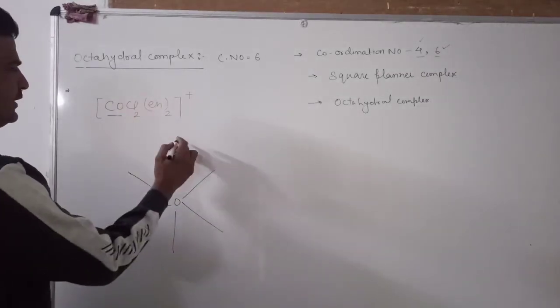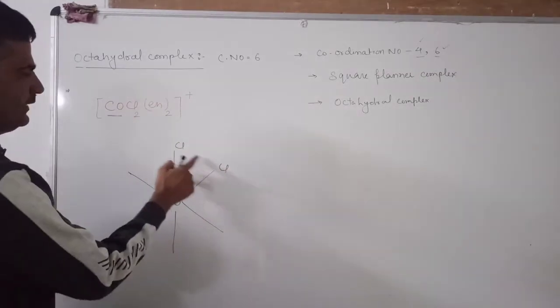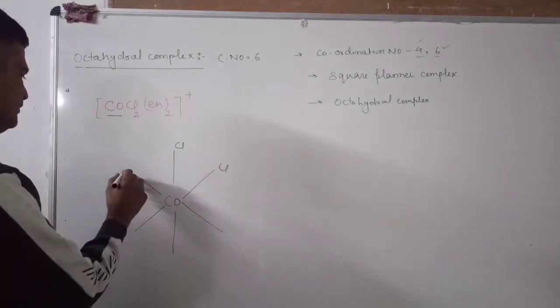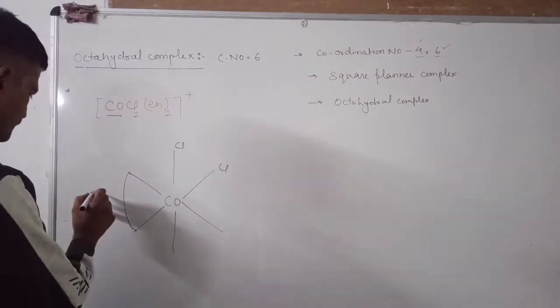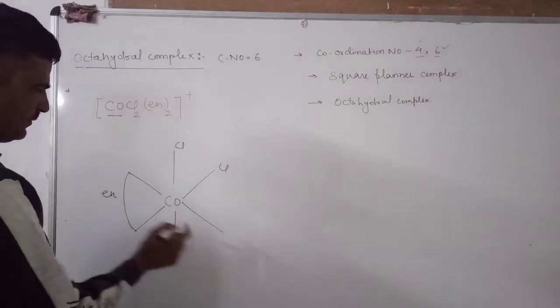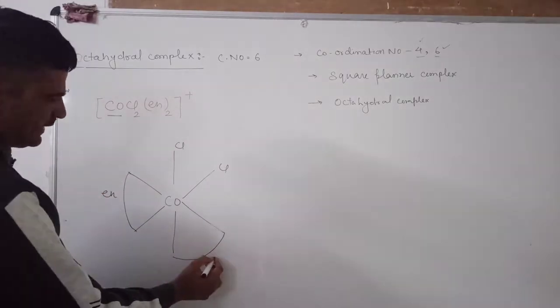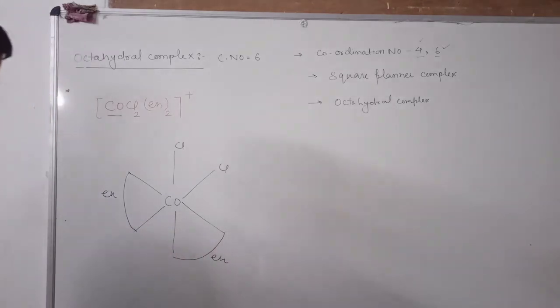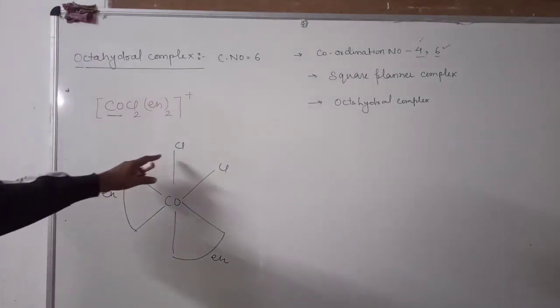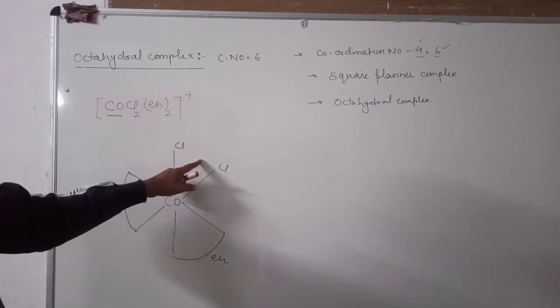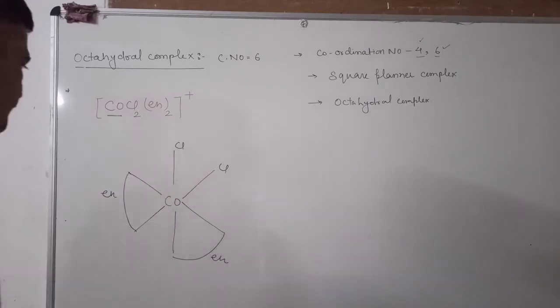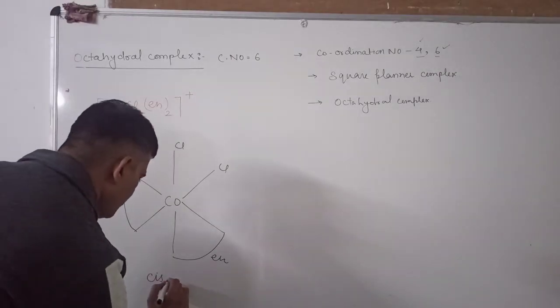In that this chlorine atom lies in the same plane, that's why it's known as the cis form. This ethylene diamine and this ethylene diamine. This chlorine atom completes the condition of the geometrical isomerism because they lie in the same plane. This is known as the cis form.